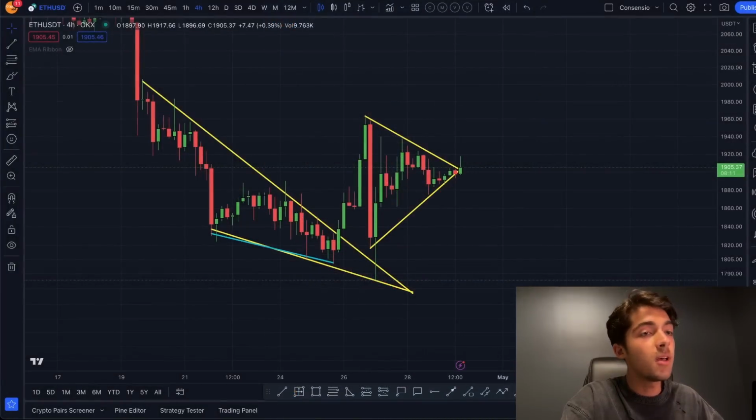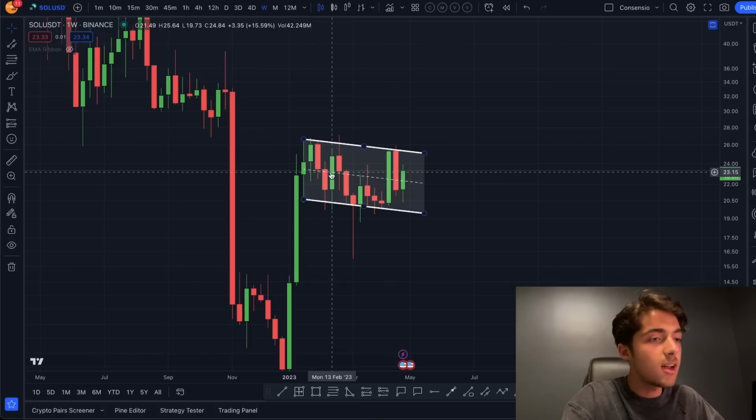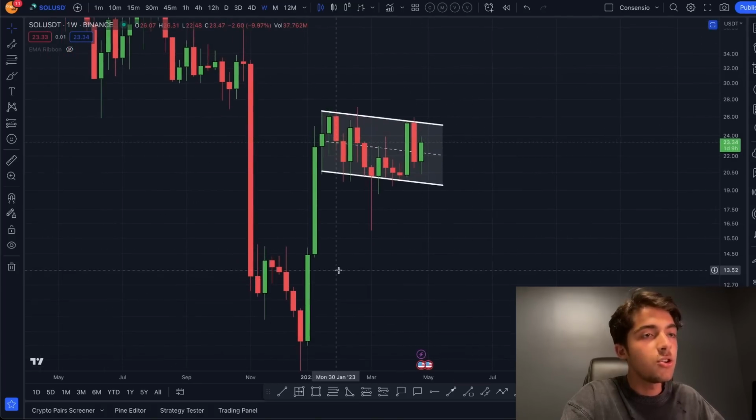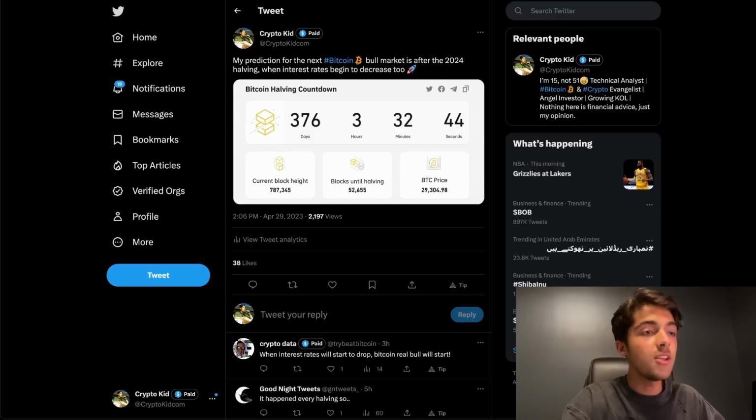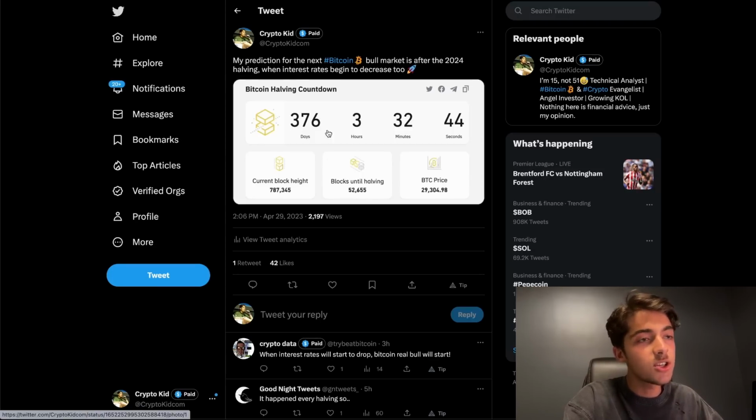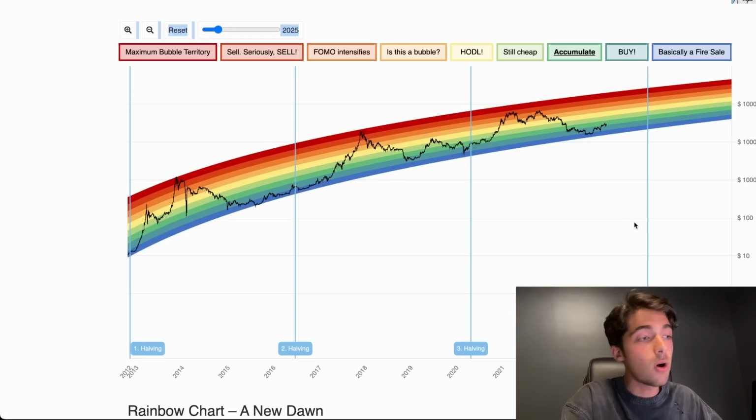So that's Ethereum. That's Bitcoin. I want to just look into Solana very quickly. We're still in this bull flag, no major updates there, but I do have a Bitcoin bull market prediction. I'm predicting that it's going to be after the halving next year, and when the interest rates begin to decrease more, I think that is when we're going to see that major full-fledged Bitcoin bull market. And of course, now's the time to prepare.